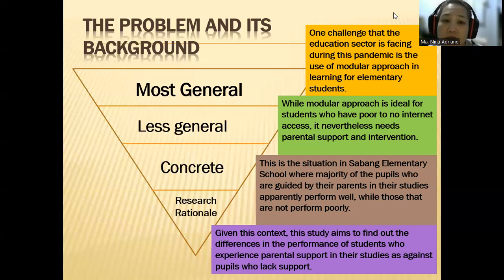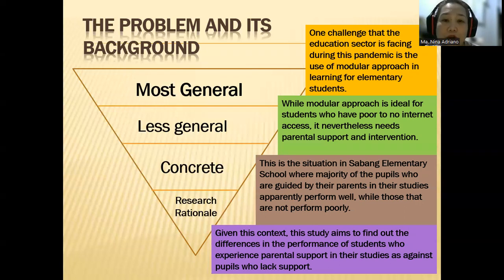Okay, how do you now write the introduction? You always start with a general statement. If you can see this inverted pyramid, that's how you're going to write. Okay, you start with a very general statement about a problem in a particular school, and then you try to narrow it down by looking at it from lesser perspective until it becomes very specific. Now, how do you do that?